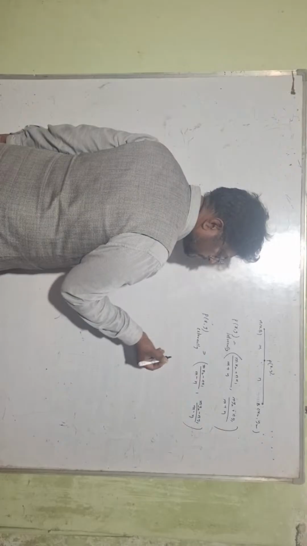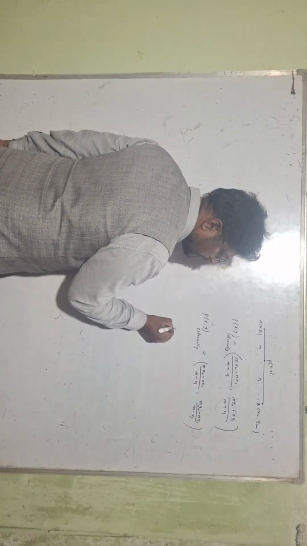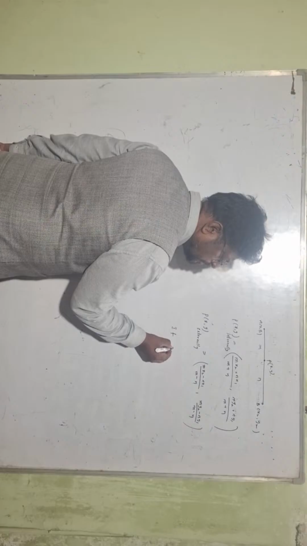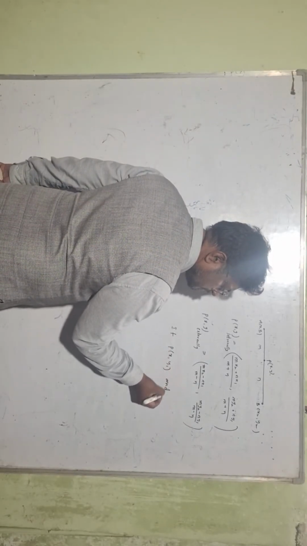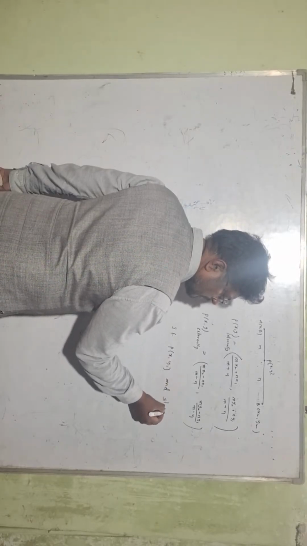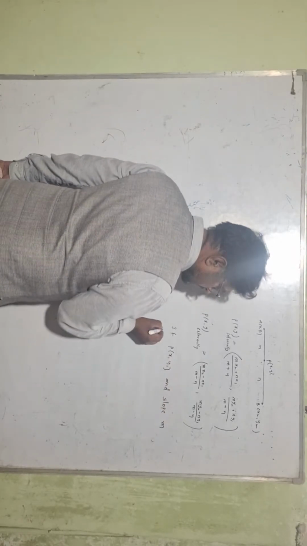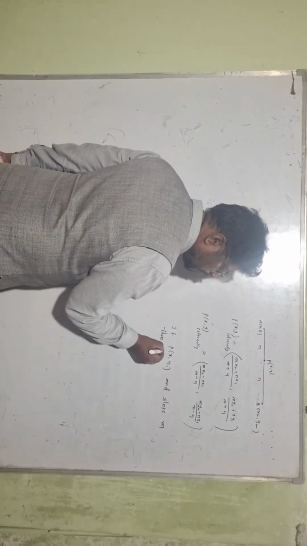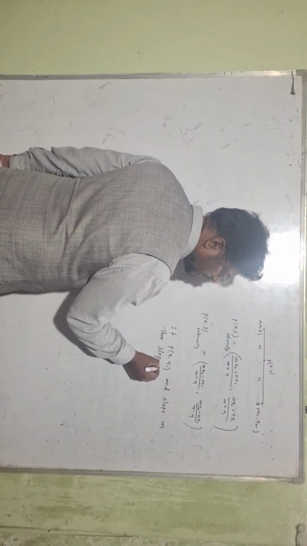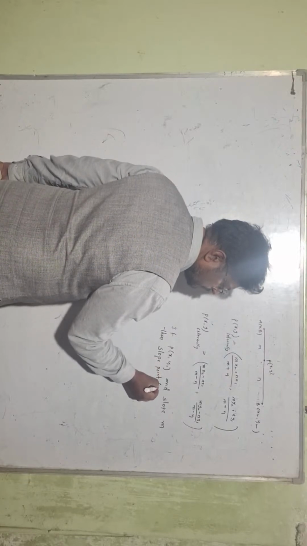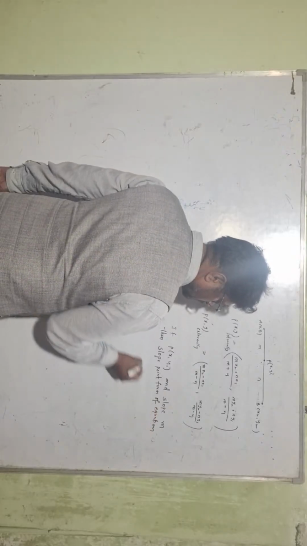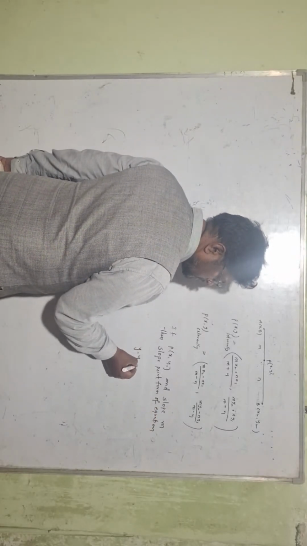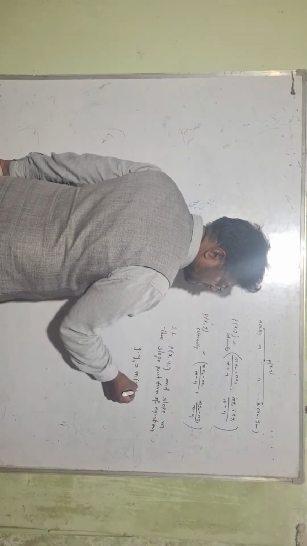My next, so here you see, if point P is x1 y1 and the slope is m, then the slope point form of equation is y minus y1 equals m into x minus x1.